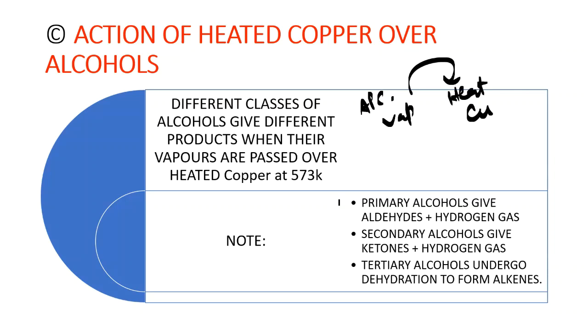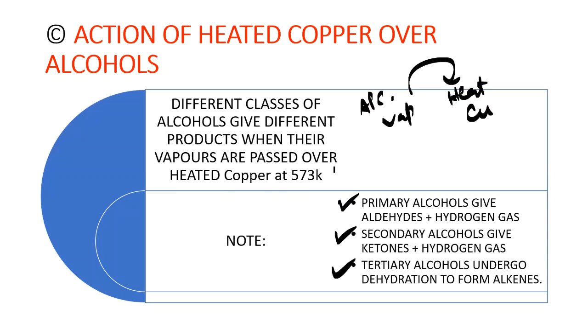Primary alcohols give aldehydes plus hydrogen gas. That means when you pass primary alcohol over heated copper, you will get aldehyde and hydrogen gas. If you pass secondary alcohol over heated copper, you will get ketone and hydrogen gas. If you pass tertiary alcohol, it will undergo dehydration to form alkenes. So remember these three things.